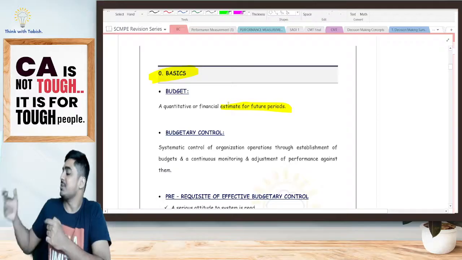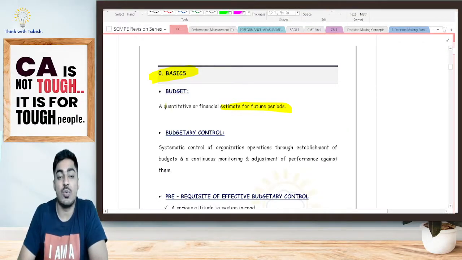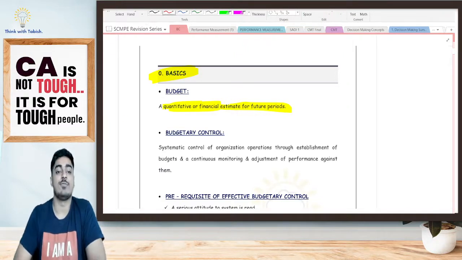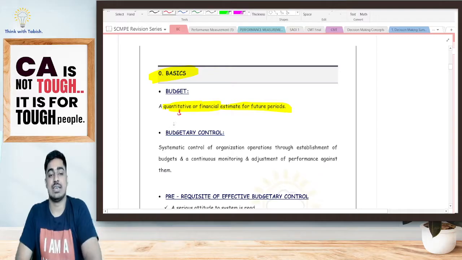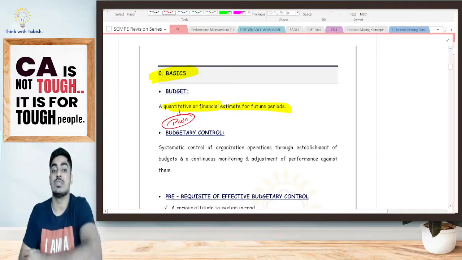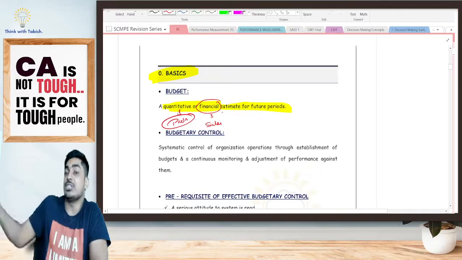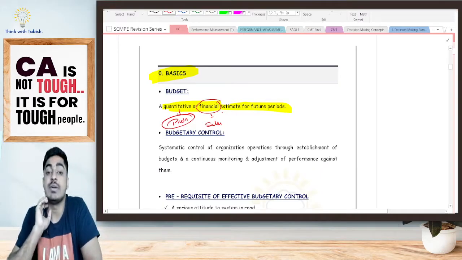Yes, you are making an estimate for the future period. However, that estimate should be either quantitative or a financial estimate. Is it clear? One of the two it should be. Quantitative estimate, say for example, I am telling my production budget: in the next 1 year, I will produce 10,000 units. Financial estimate, say for example, I am coming up with my sales budget or else my profit budget: in the next 1 year, I should be earning a profit of say 10 crore.